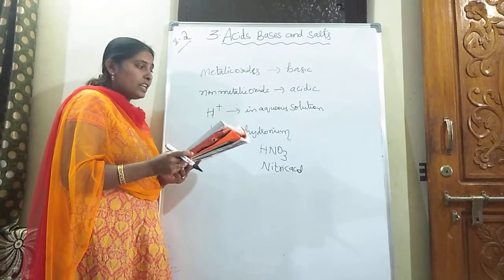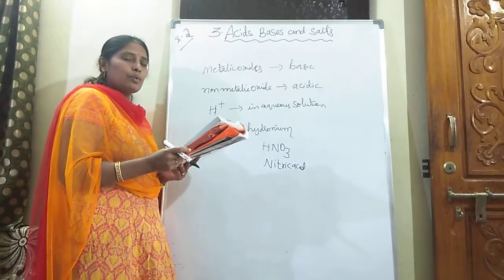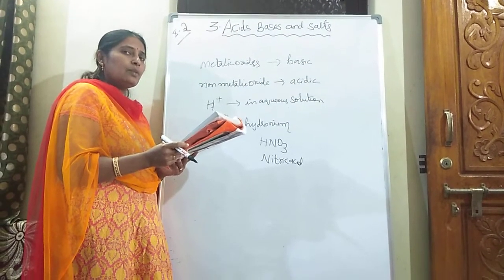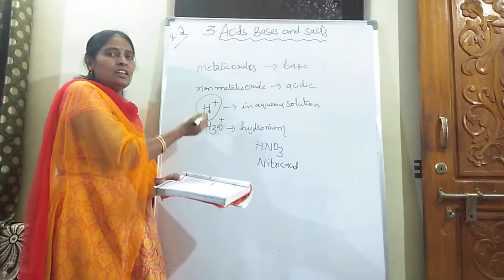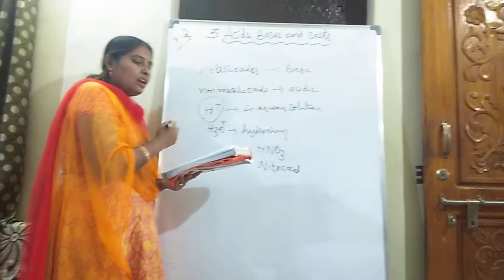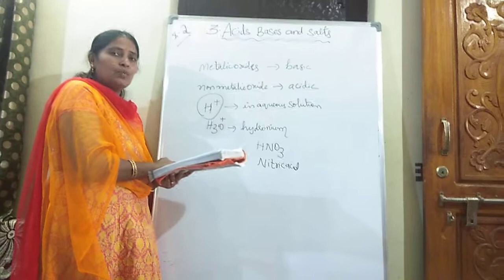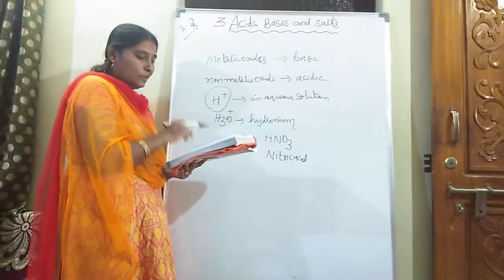Already we discussed that HCl, HNO3 and H2SO4 are producing H plus. Why are they acidic in nature? They are producing H plus ions. By seeing those H plus ions, we can say that they are acidic in nature. And alcohol and glucose are not producing H plus, not giving H plus ions, so they are not of an acidic character, acidic nature.